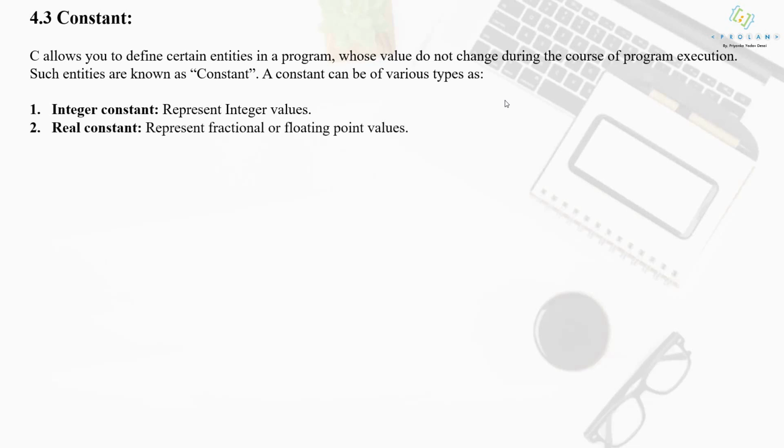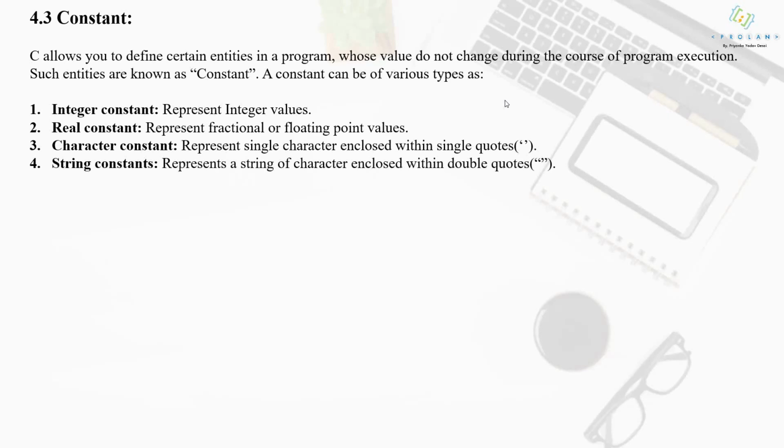Then real constant, these are the constants which represent floating point values. Then character constant represents a single character which is enclosed within single quotes. And the fourth one is string constants. String constants represent a string of characters which is enclosed within double quotes.